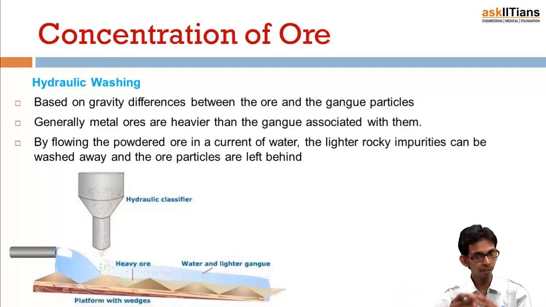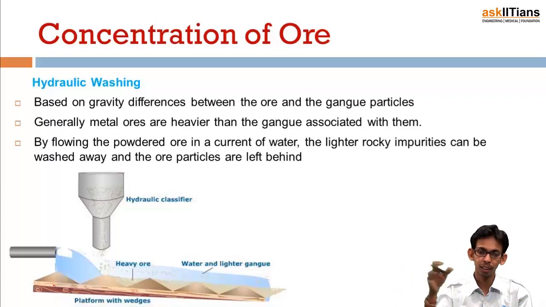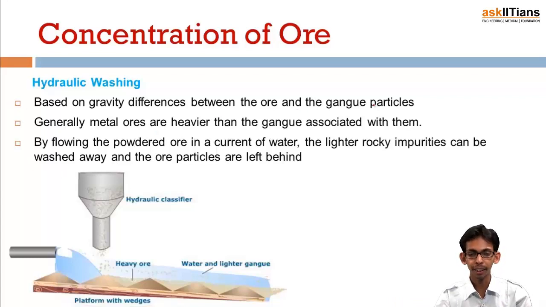Ore particles are heavier, so they settle down at the bottom, and the gangue particles, gangue meaning rocky impurity like clay, etc., are lighter in weight, so they flow with the water current, while the heavy metal particles settle down. In this way we separate the gangue particles and metal particles. This is basically based on the gravity differences between ore and gangue particles.